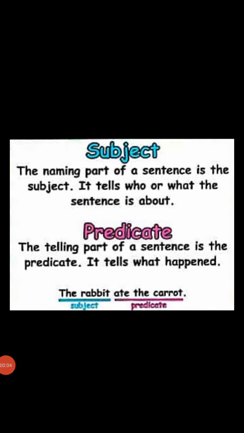Everybody, good morning. So, today we will complete the exercise of chapter Visiti Philip. Okay, you can see in your exercise the first exercise is about the subject and predicate. You have to recognize what is subject and what is predicate. This is very simple. Now, firstly, read the definition.